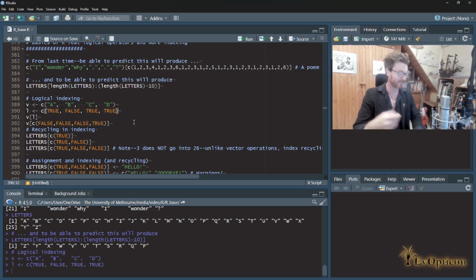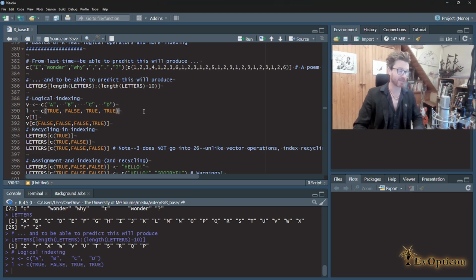So classes, you remember, we've seen classes, we've seen character classes like this one here, we've seen numeric, we've seen integer, and I believe I have covered at least one example of a logical class before. So this is a vector of logical items. And logical items, the class logical, basically just contains true and false. There are some other special little things like NA, not applicable. But mostly it's there for storing true and false.